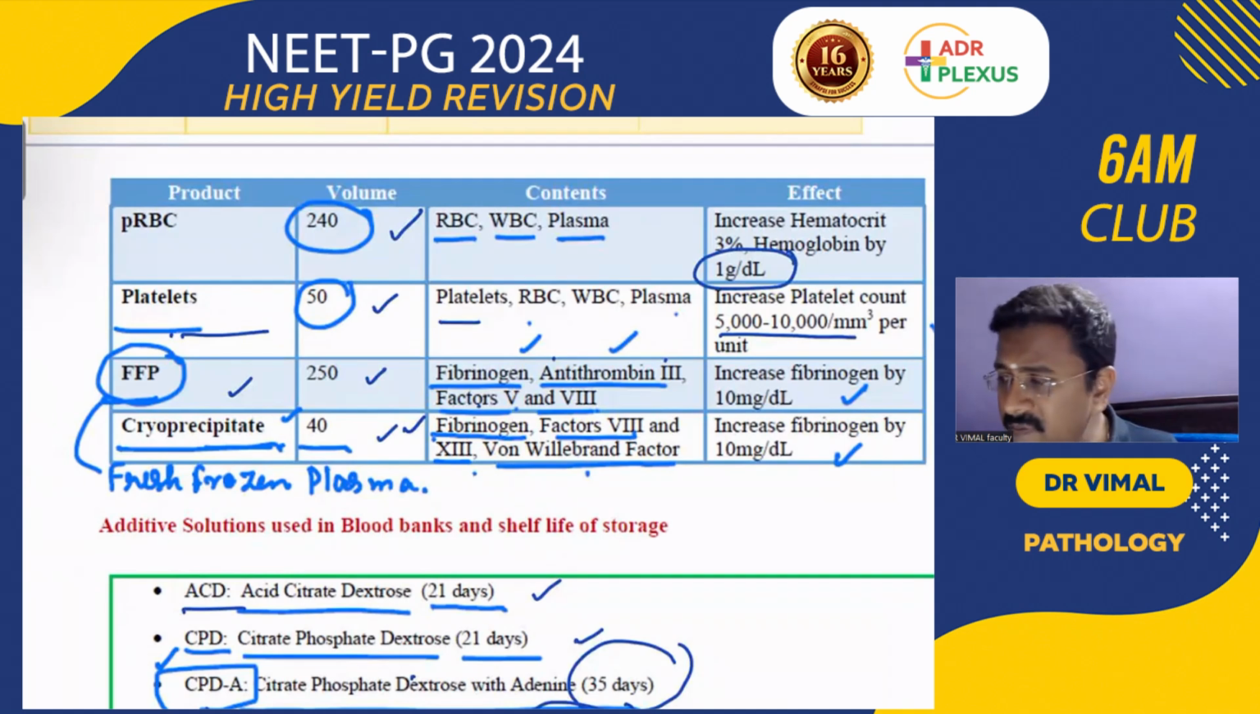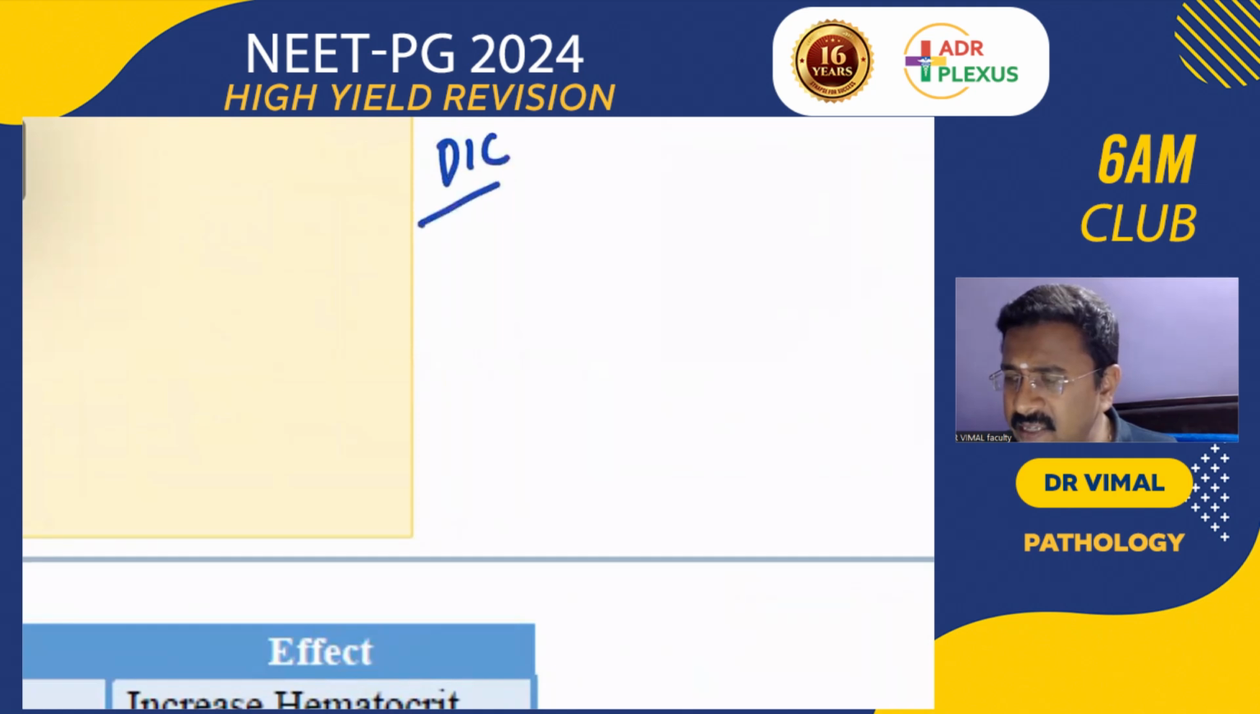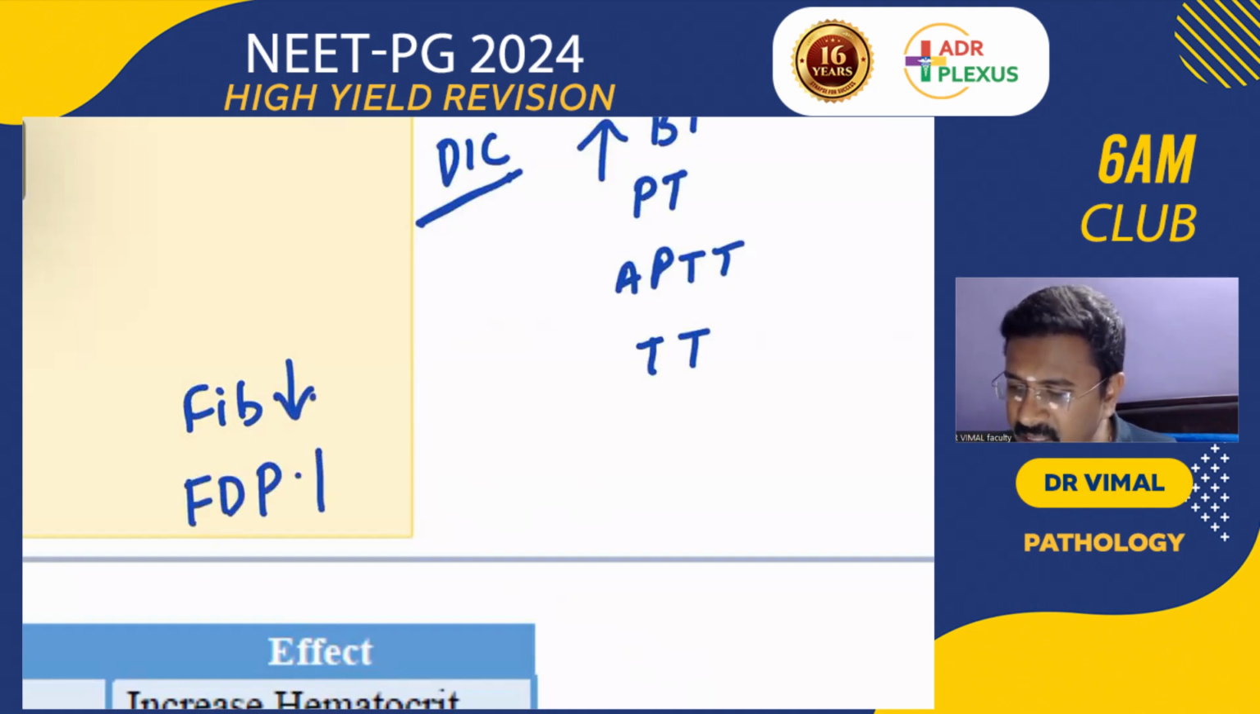Also, please remember fibrinogen. In DIC, how will the blood parameters look? There will be increased bleeding time, increased PT, increased APTT, and increased thrombin time also. Fibrinogen will be decreased, and fibrin degradation products will be increased. So understand this: in DIC, all will be increased.